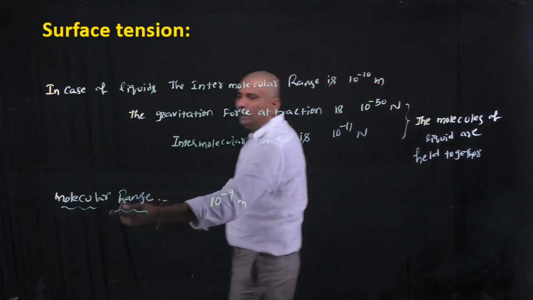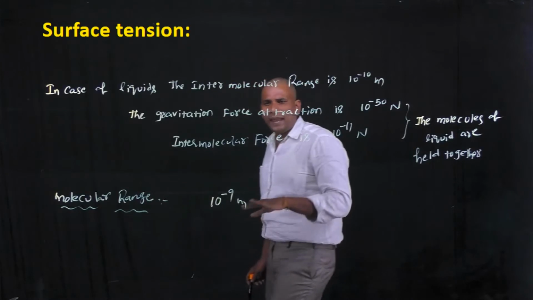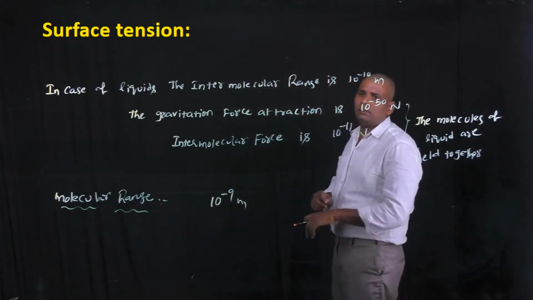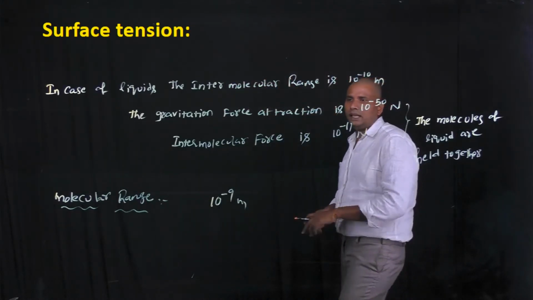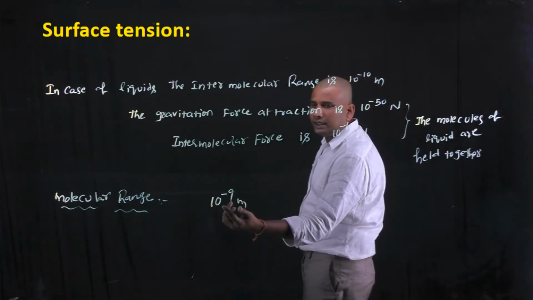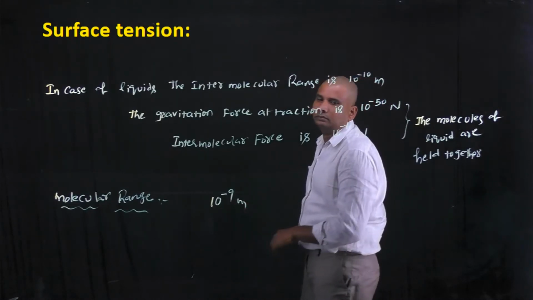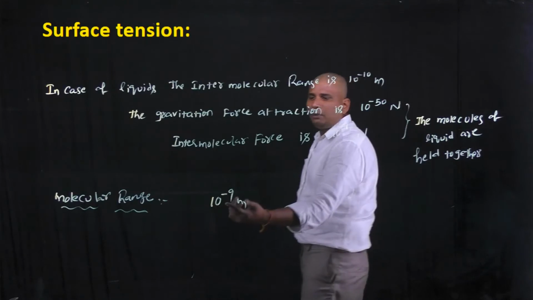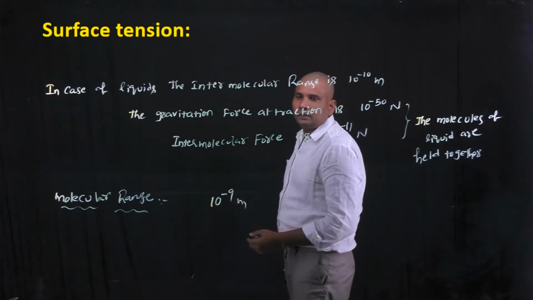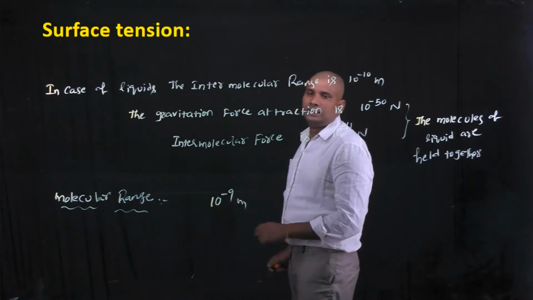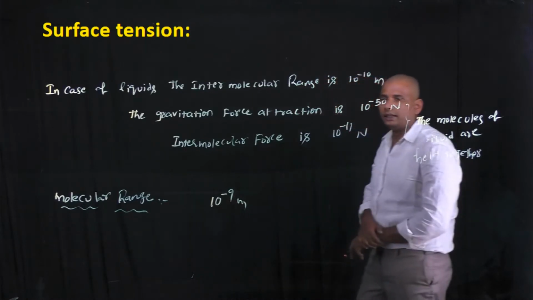Simply, molecular range means the maximum range between the molecules of the fluid such that the intermolecular force is acting between them. That range is 10 power minus 9 meters.